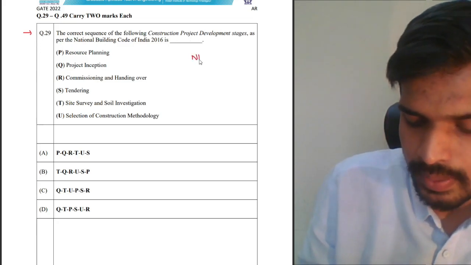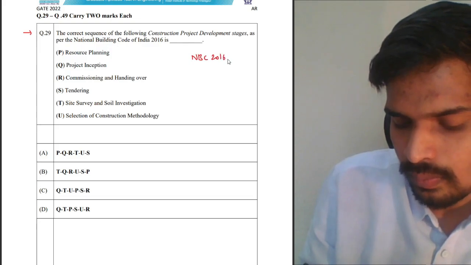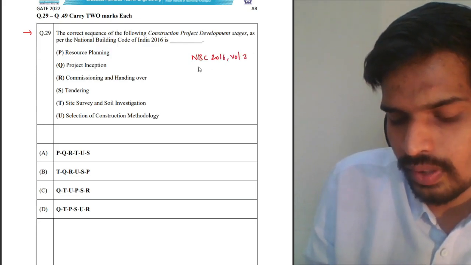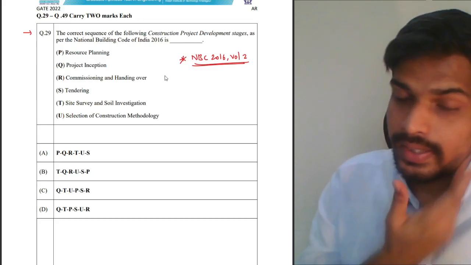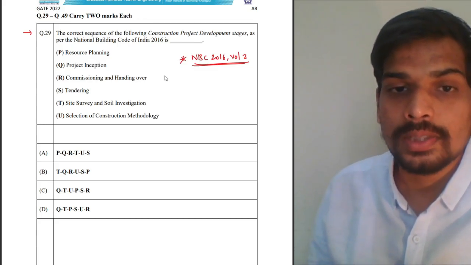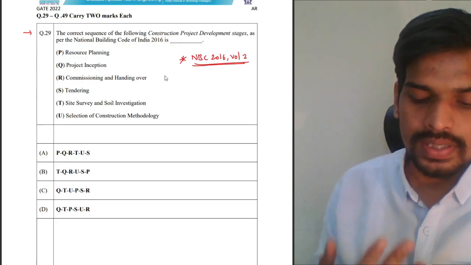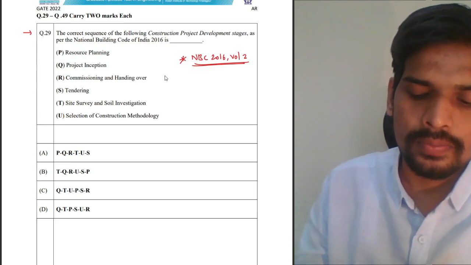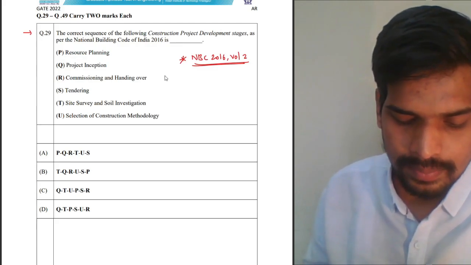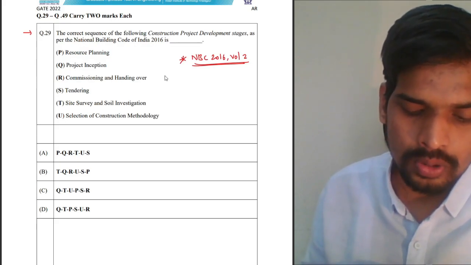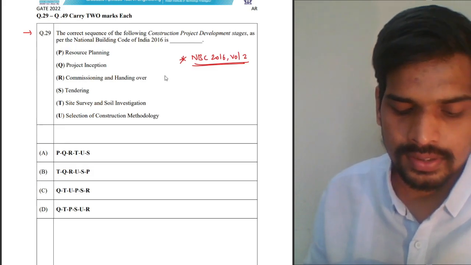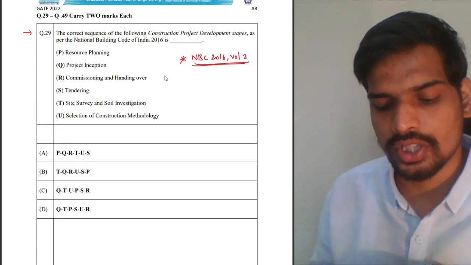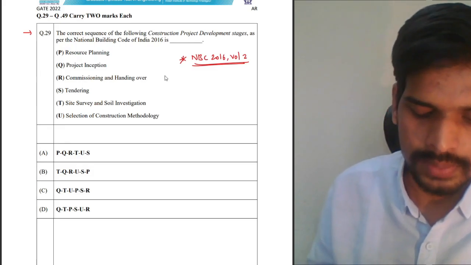You can check NBC 2016, volume 2. The first part, part 7 I think it is, of volume 2 NBC is project management. So in that you have the details with respect to the stages in construction project development. So you see resource planning, project inception, commissioning and handing over, tendering, site survey, soil investigation, selection of construction methodology.